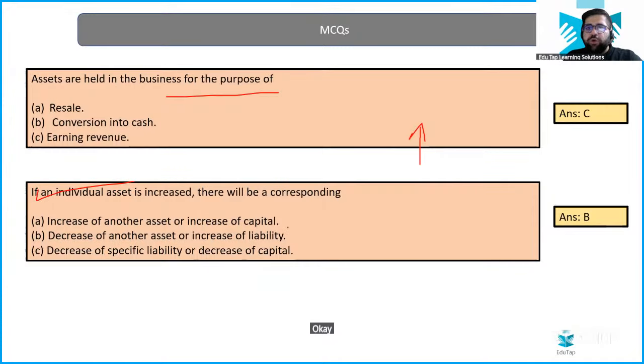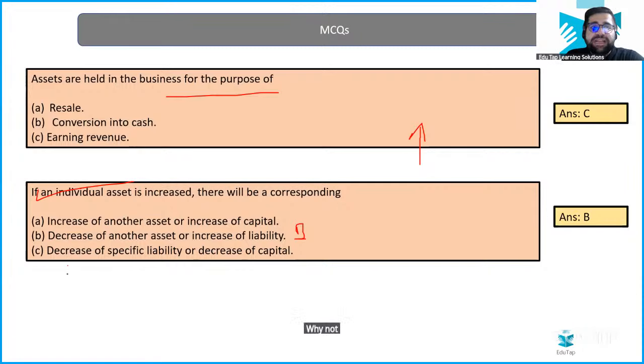Okay. Who is the owner? Owner is the person who holds shares of the company. Promoter is the person who starts the company, right? Simple. So the answer over here will be option number B.